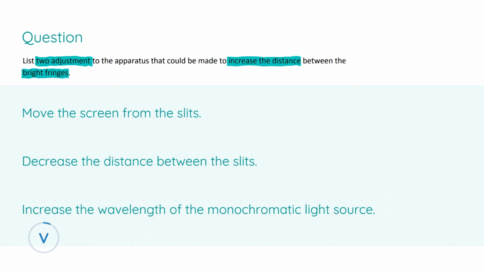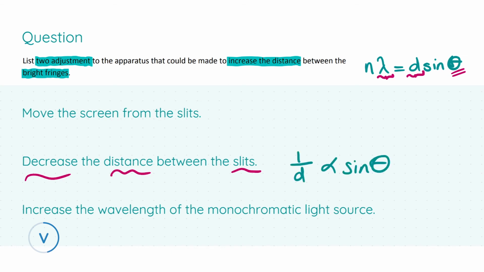So with the help of the formula, we're going to look at it and guess. If you have no clue on the exam, the formula is going to come in very handy, because you can look at the formula and say, okay, what things can I adjust in the apparatus that will increase the distance and therefore this angle? And we're going to look at the wavelength here and the distance between the slits. It follows that if you decrease the distance between the slits, then theta will get larger, because from the formula here, 1 over d is directly proportional to sine of the angle theta.